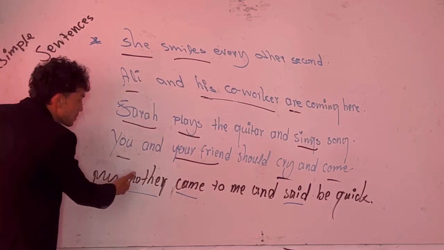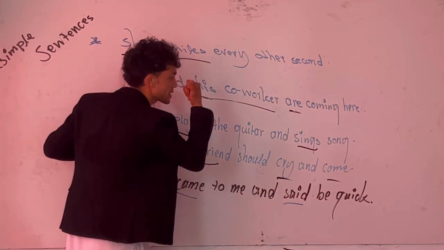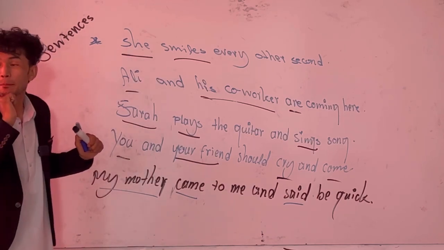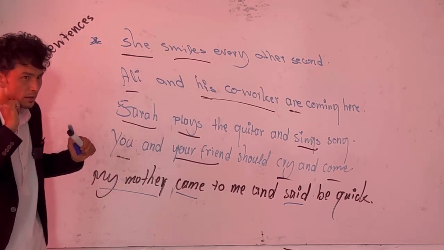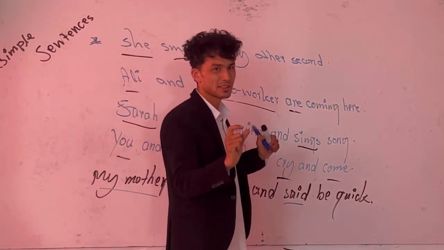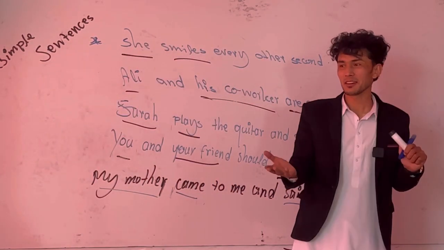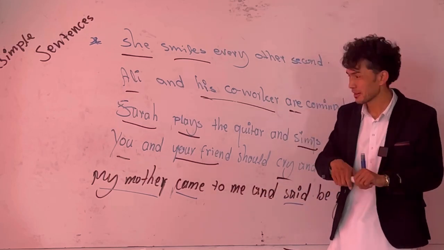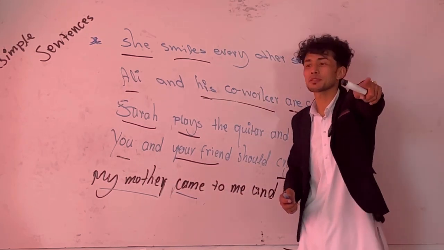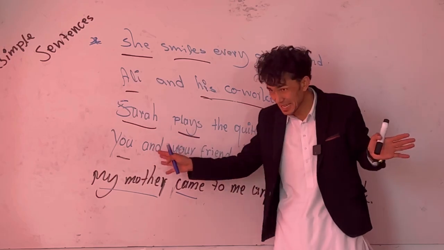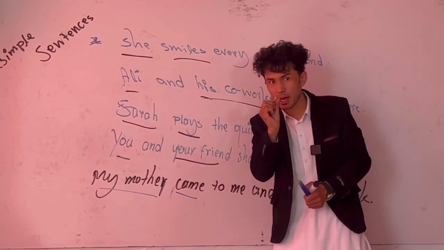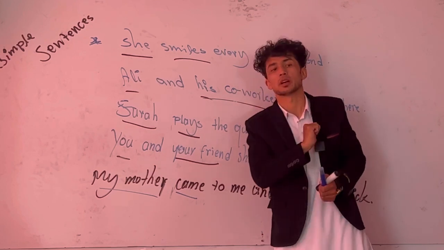For example, my mother came to me and she said, be quick. It becomes compound. Why? Only one word changes the type of the sentence. And she said, exactly. A compound sentence is a combination of two simple sentences joined with a comma along with a conjunction, or a semicolon.